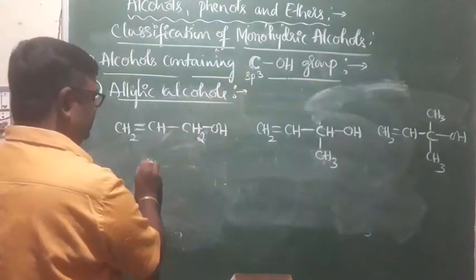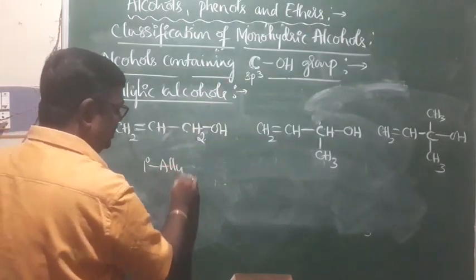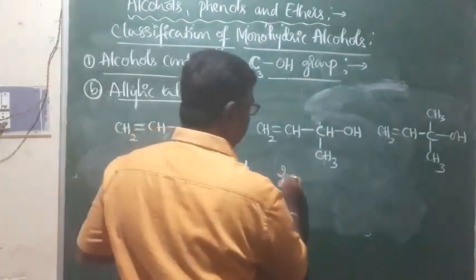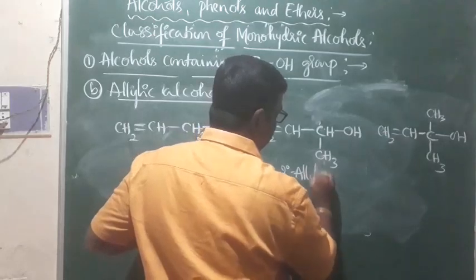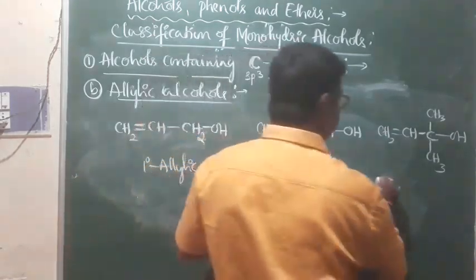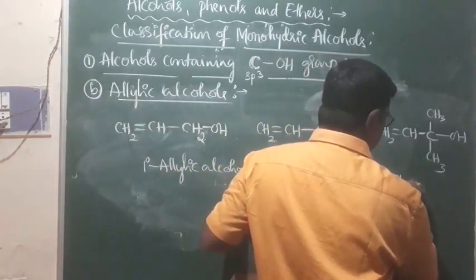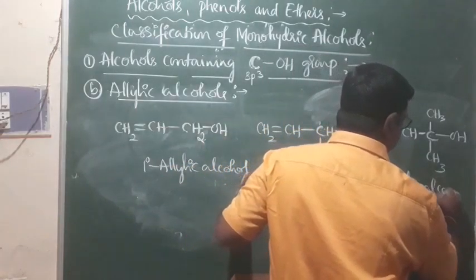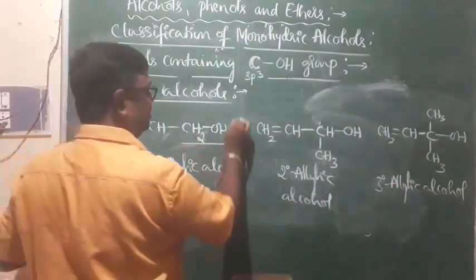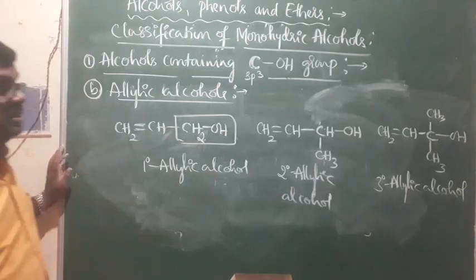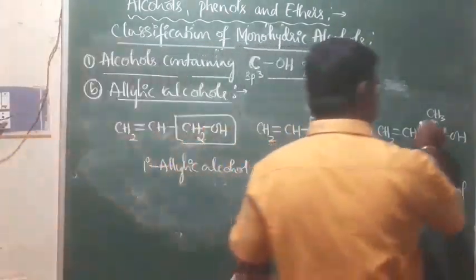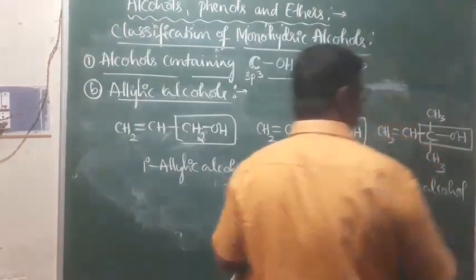And of course, this is a primary allylic alcohol. This is a secondary allylic alcohol, and this is a secondary allylic alcohol. This is a tertiary allylic alcohol. Yes, look. This is a primary allylic alcohol. This is a secondary allylic alcohol. And of course, this is a tertiary allylic alcohol.